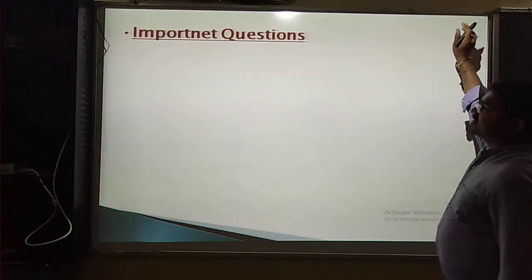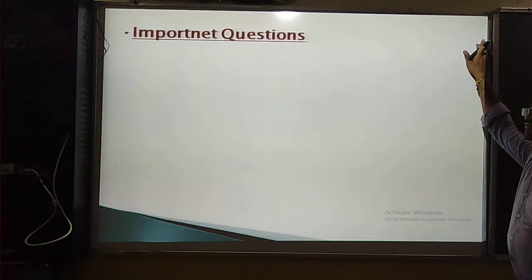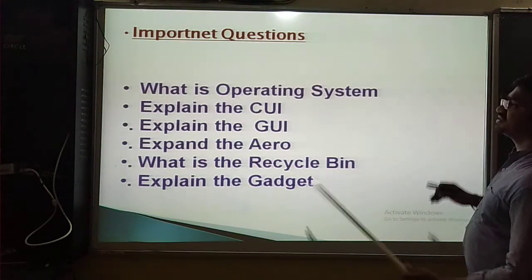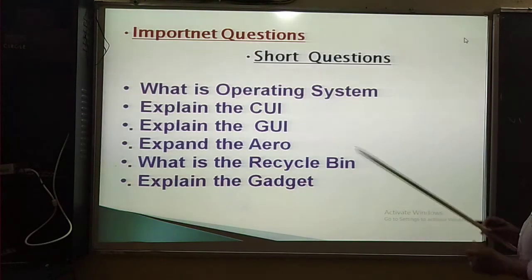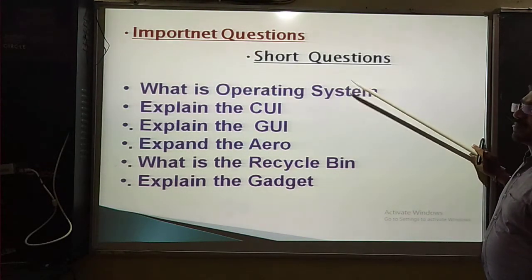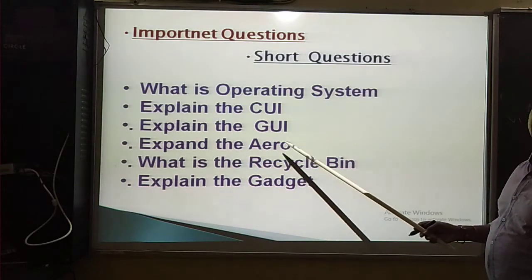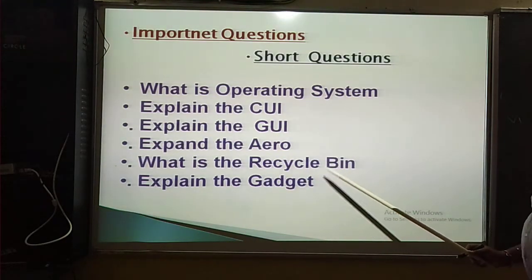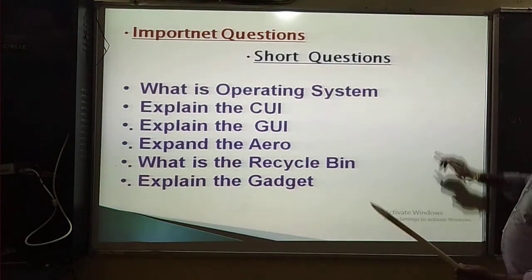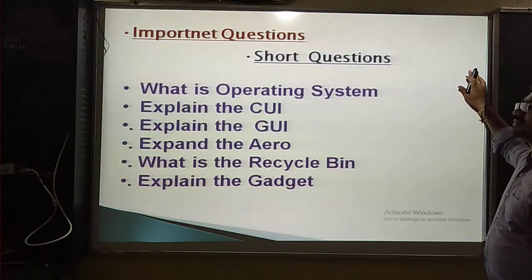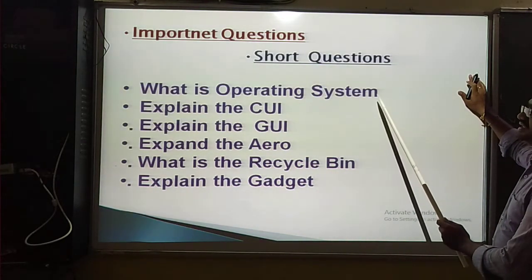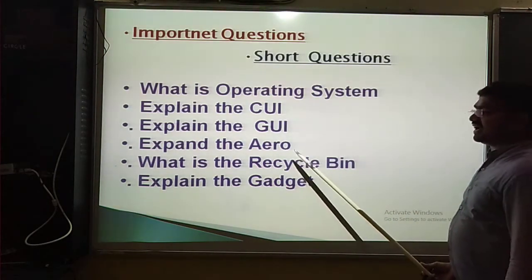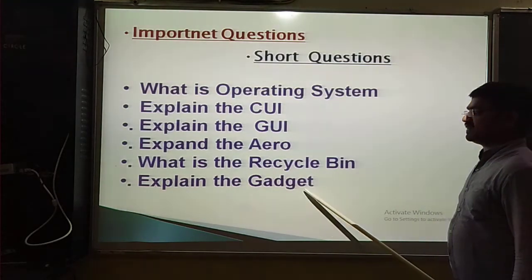Okay, now let's discuss the important questions for your IP examinations in Unit 2. You can write all the questions, including short questions. First, what is the operating system, explain the CUI, explain the GUI, expand the ARROW, what is the recycle bin, explain the gadget. These are the short questions for the second unit, the operating system. Let's repeat: what is the operating system, explain the CUI, explain the GUI, expand the ARROW, what is the recycle bin, explain the gadget.